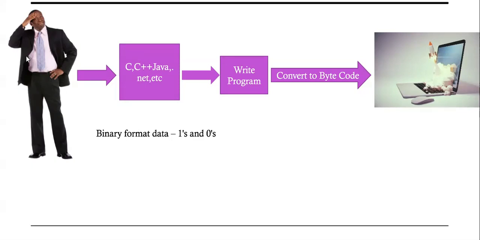Here I am the user, and I have written some C programming. Whenever I compile, at that time it will be converted to the byte code format. Byte code means ones and zeros format. The system will understand that ones and zeros format, and the system will give the response to us.